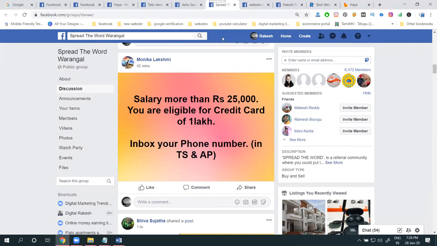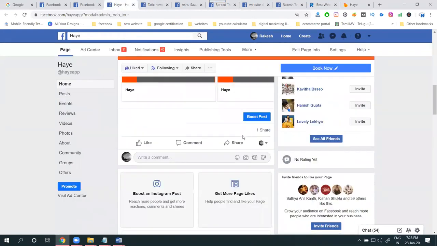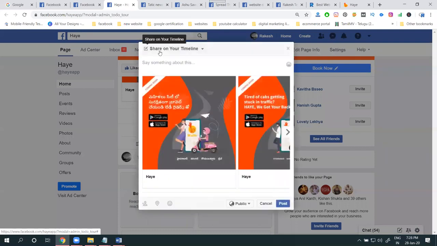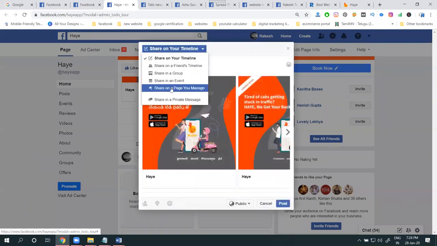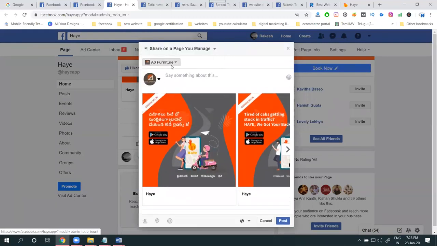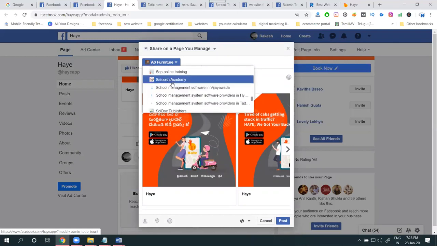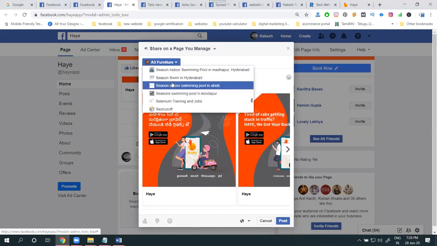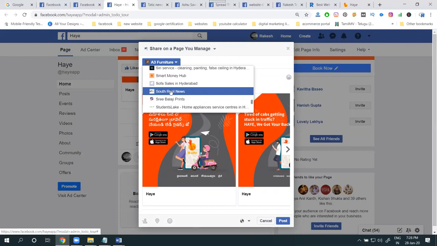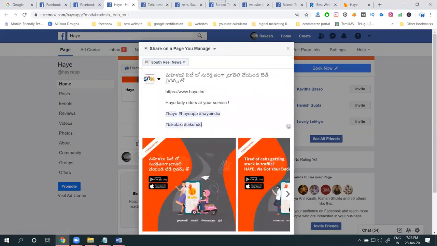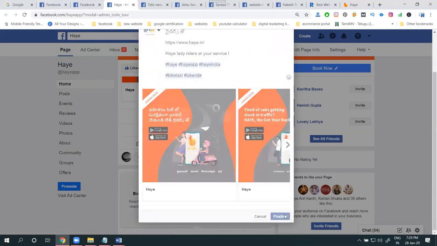That is the group option. Next thing is the share option called by another pages. Select the page. Which page do you want to select in this option? I'll go with this one. I'm selecting a particular page. I have to share the news. Now click for post.